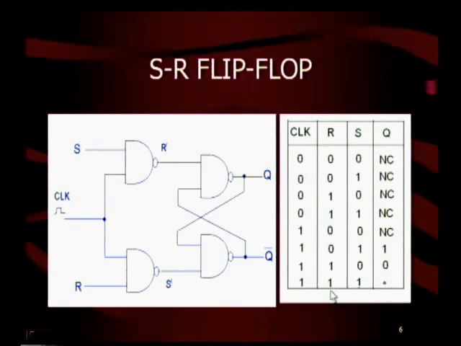Now, when both R and S are 1, and clock is also 1, therefore R dash becomes 0, S dash becomes 0, again we will enter into the forbidden condition which is called the race condition. It is represented by a star here. Therefore, when the clock is high, the S and R should never be high.